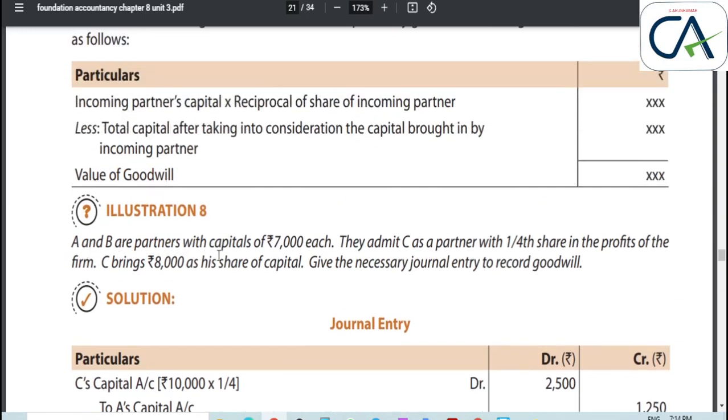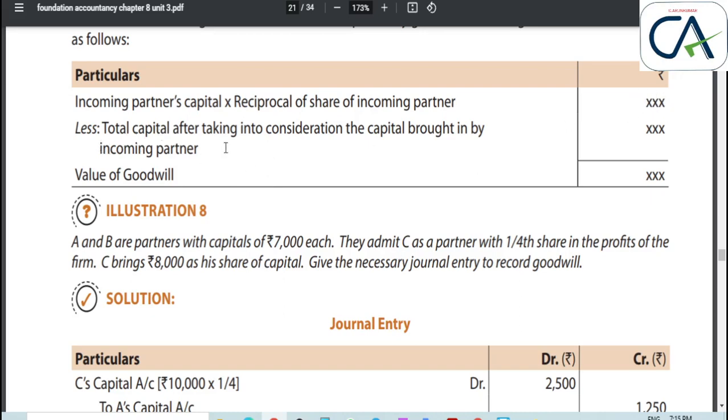Let us take this example. A and B are partners with a capital of 7,000 each. They admitted C as a partner with 1/4 of the share in the profit of their firm. C brings 8,000 as capital. So the incoming partner's capital is 8,000 for 1/4 share, into reciprocal of share of incoming partner, 4 by 1. 8,000 into 4 by 1, we get 32,000.